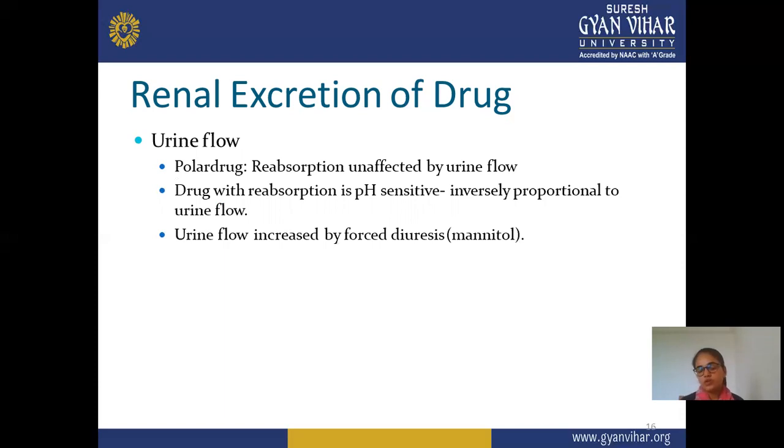Means urine flow also matters when you are taking a drug that is easily reabsorbed or pH sensitive; in that case, reabsorption is inversely proportional to urine flow. And urine flow is increased by forced diuretics. An example of a forced diuretic is mannitol. Means more urine flow is observed when you are taking a drug like mannitol, a forced diuretic.